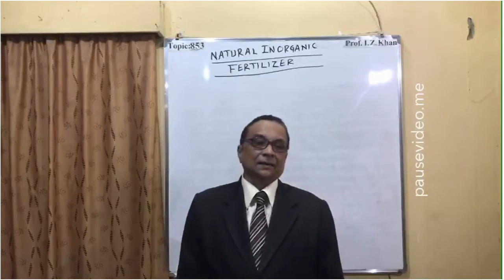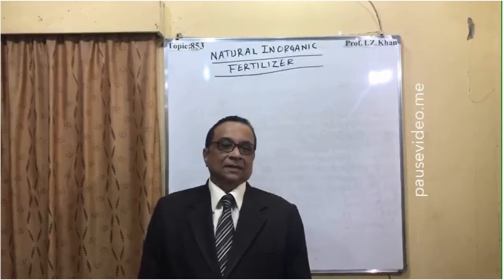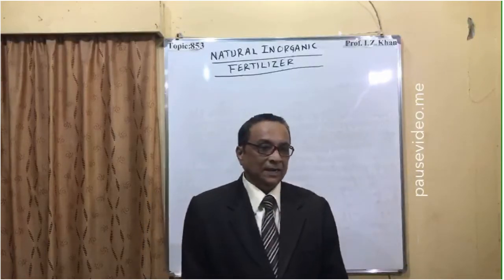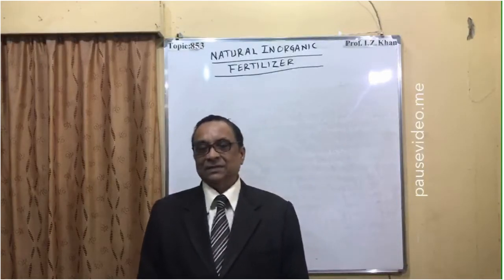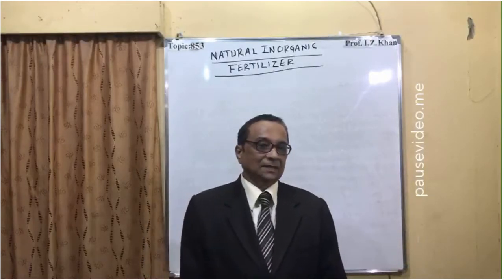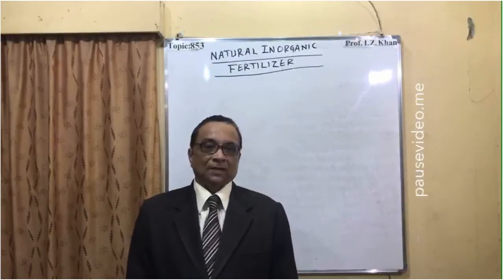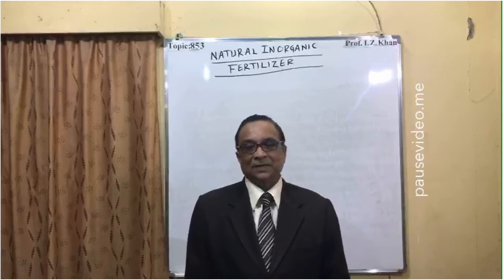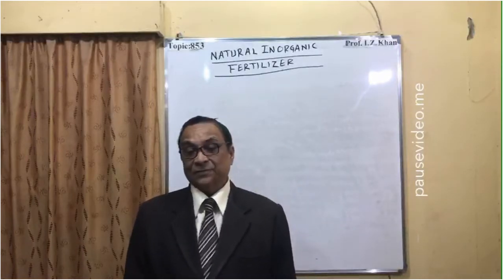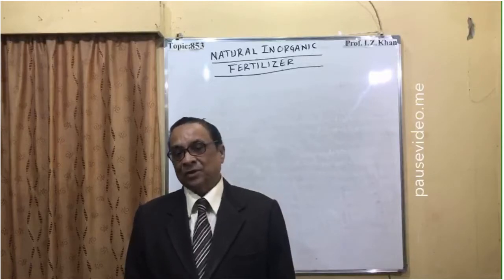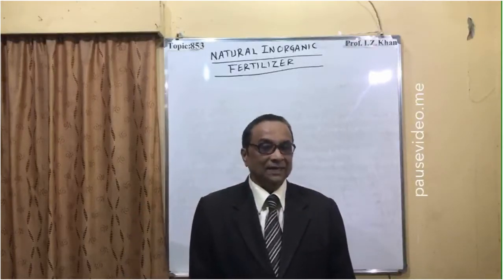And secondly, these inorganic fertilizers are very important in adjusting the pH of the soil. The pH scale is 14 to 7 to 0. If it is 7, it is neutral soil. If soil pH is increased from 7 to 7.3, 7.4, 7.5, it is towards alkalinity.